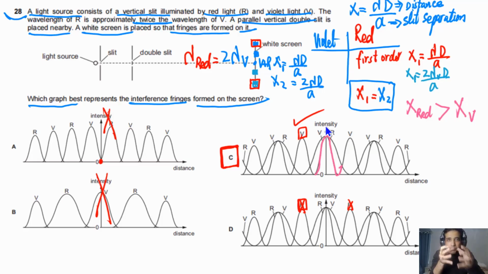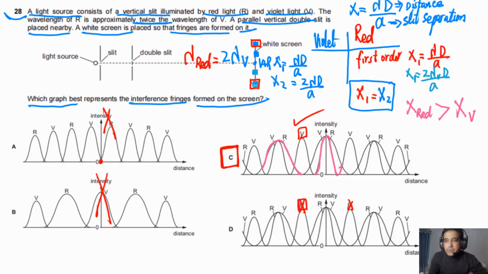So the red bright fringes are wider. The size is bigger than the size of the violet. So that's the reason on the inner side we have violet and on the outer side we have red bright fringes, because the size is bigger. That's the point you need to understand. If you look here, we have the red outside and we have violet inside. So you can see this is the red, this one is outside, and inside we have violet.